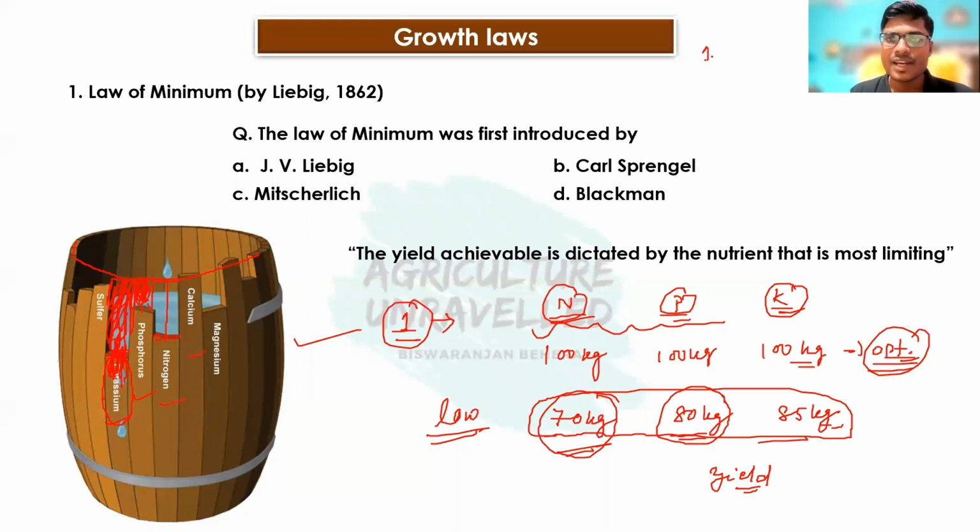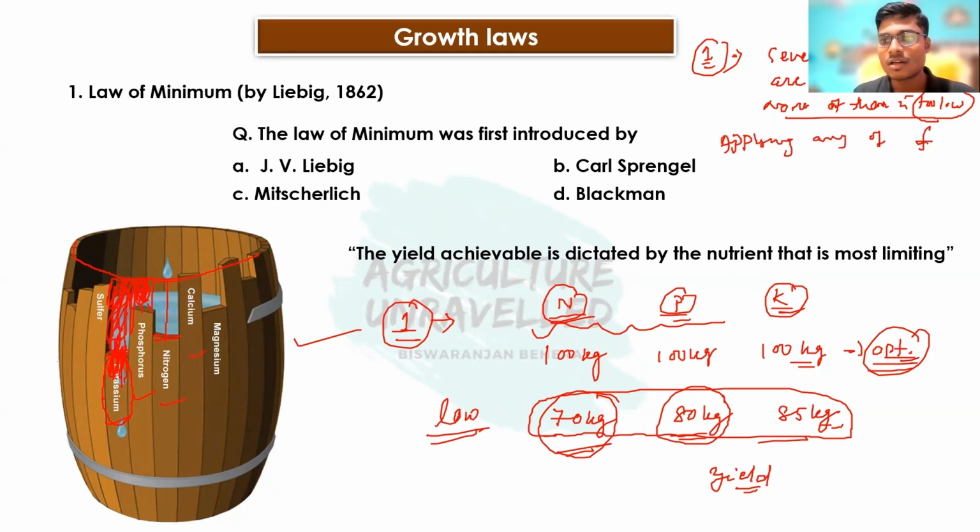So here we'll write the first limitation of Liebig's law of minimum: if several factors are in low quantity, but none of them is too low, then under this condition, applying any of the factors will definitely increase the yield. So that is the first limitation of Liebig's law of minimum.